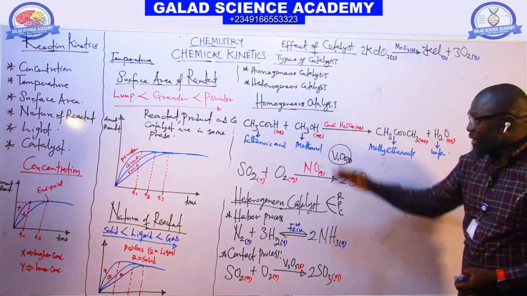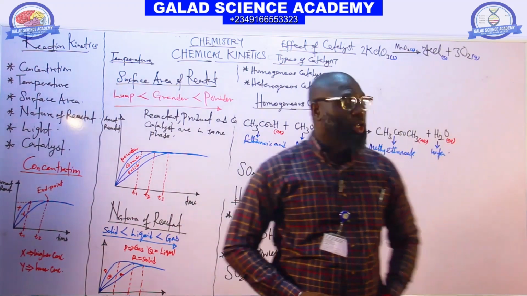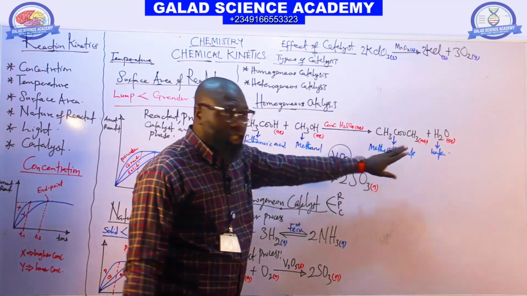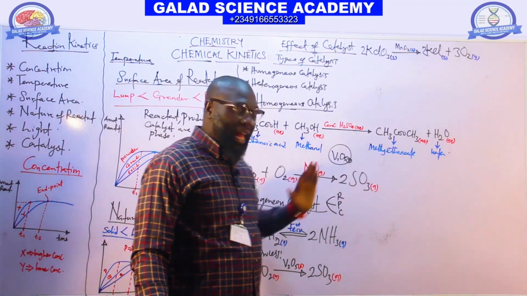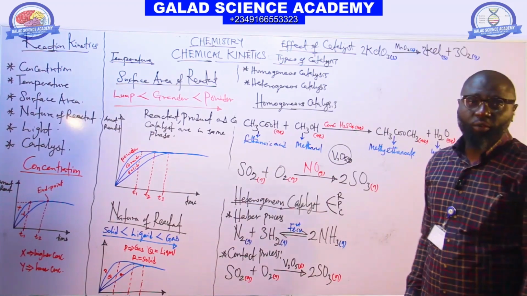They may give you reactions like this and ask which of the reactions below is heterogeneous and which is homogeneous. For you to know homogeneous and heterogeneous, this is the logic between them. In homogeneous, everything must be in the same phase. Heterogeneous must be in different phases.